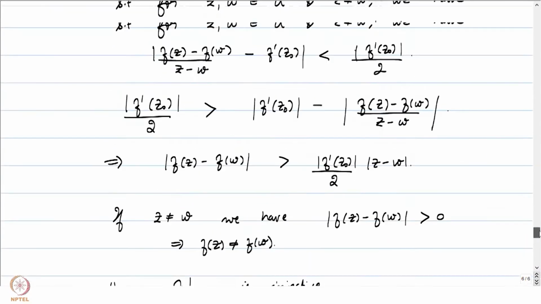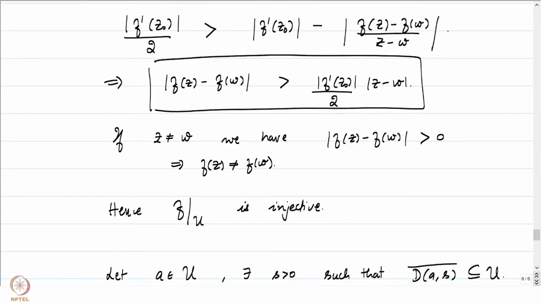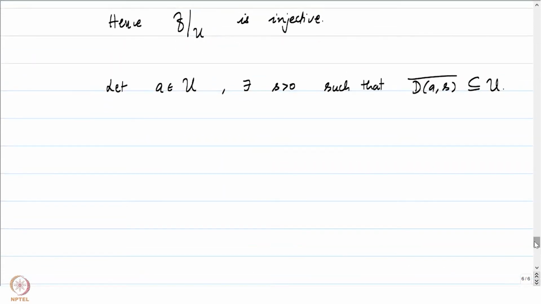Now let's apply our conclusion that we had earlier to the points on the boundary of the disk of radius s around a, and the point a. Notice that the closure being contained in U is going to be used crucially.